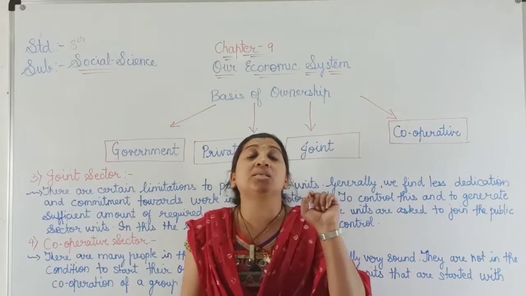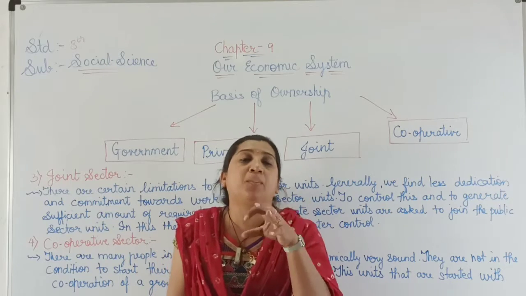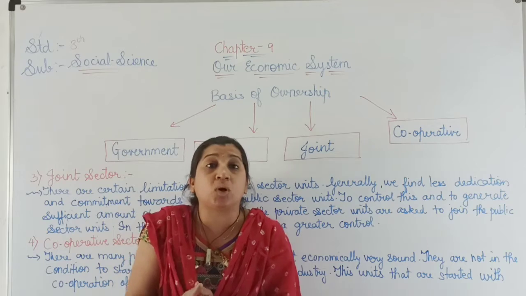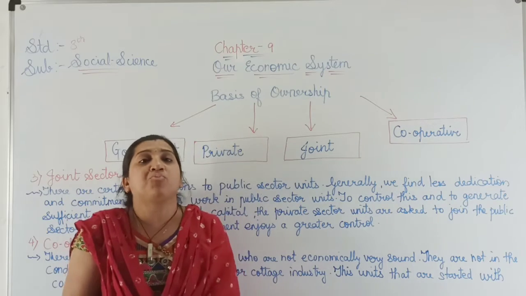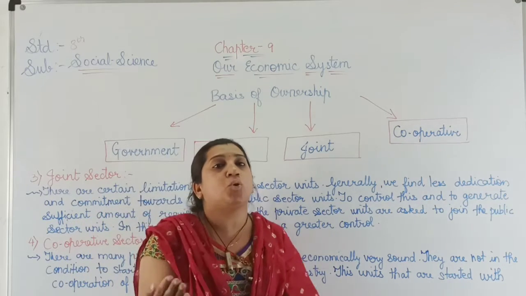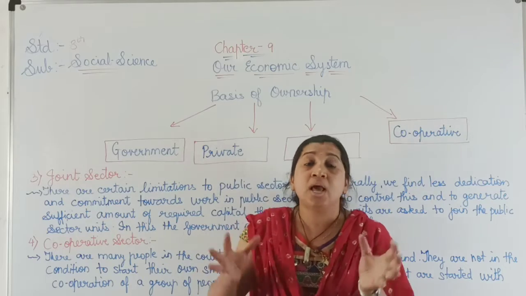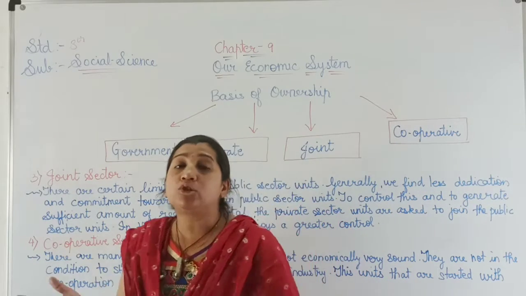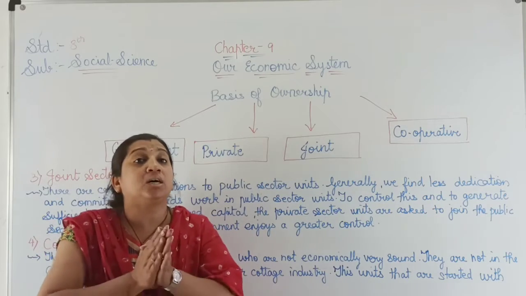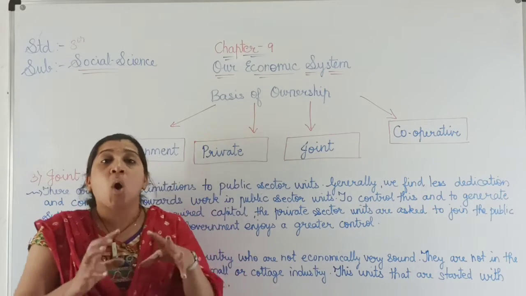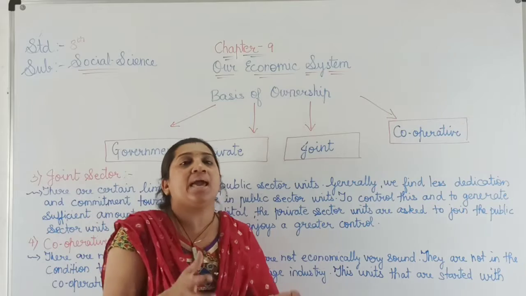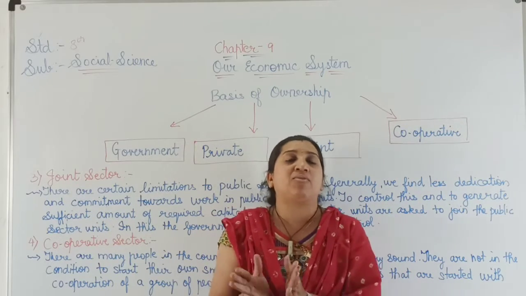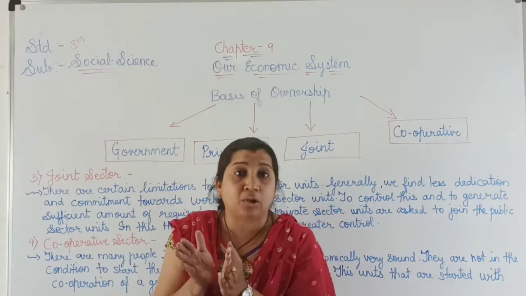There is not a single person or the government working it out. Suppose one person is not economically powerful enough to start a factory, so he or she calls a group of people who are economically sound, and together they form the cooperative sector, in which all invest. Whatever profit they get is distributed among those people.